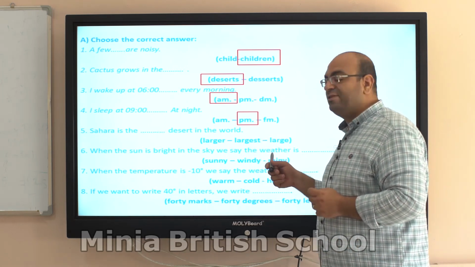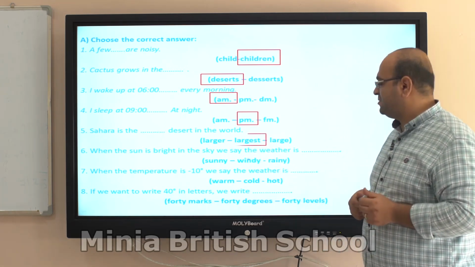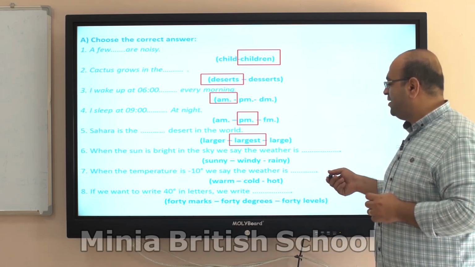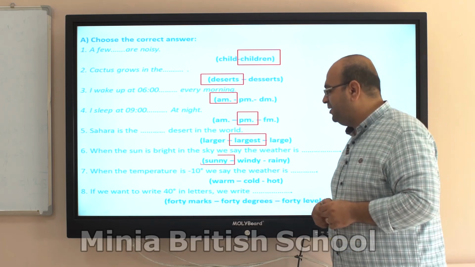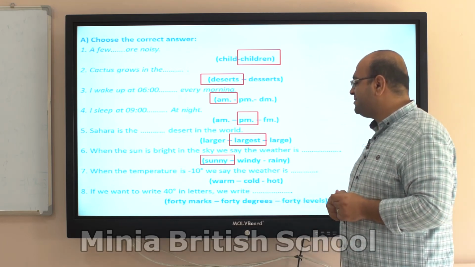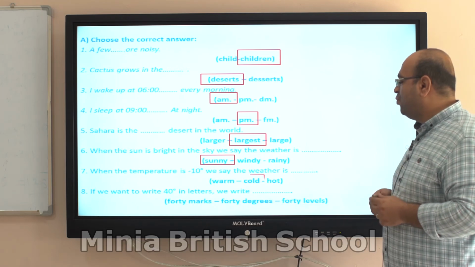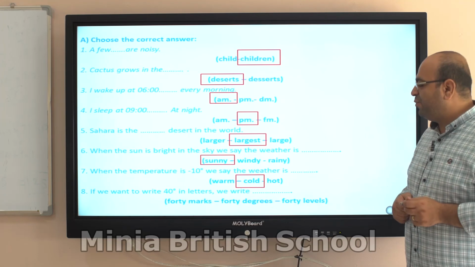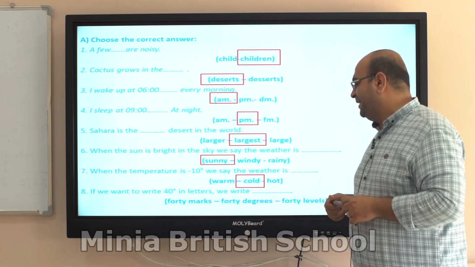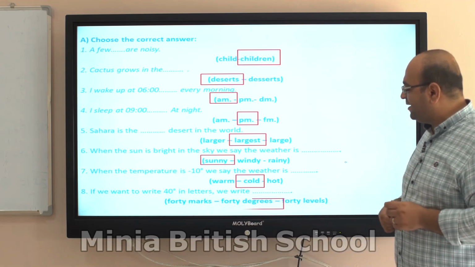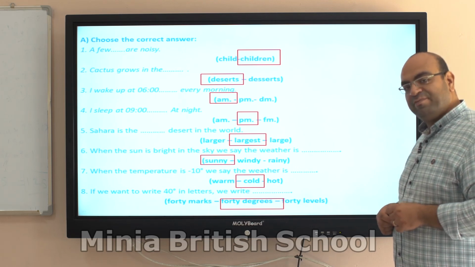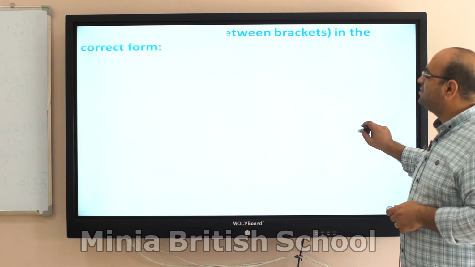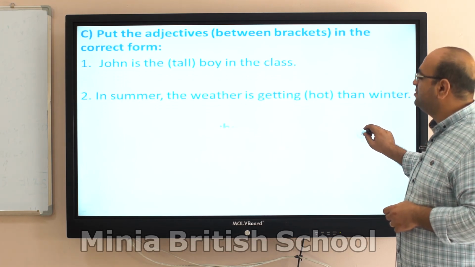Sahara is the superlative, largest. When the sun is bright in the sky, we say the weather is sunny. When the temperature is minus 10, we say the weather is warm. No, cold. Sorry, not hot. If we want to write 40 in letters, we write 40 degrees. Good job.